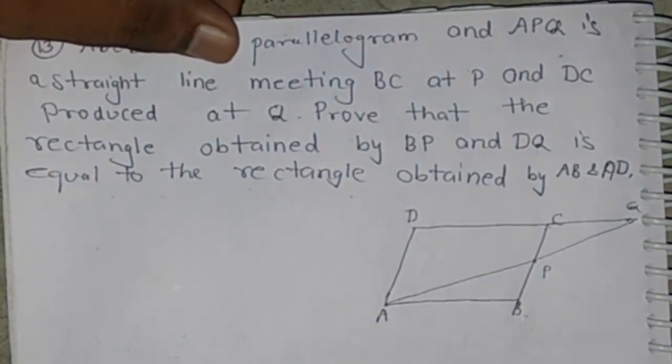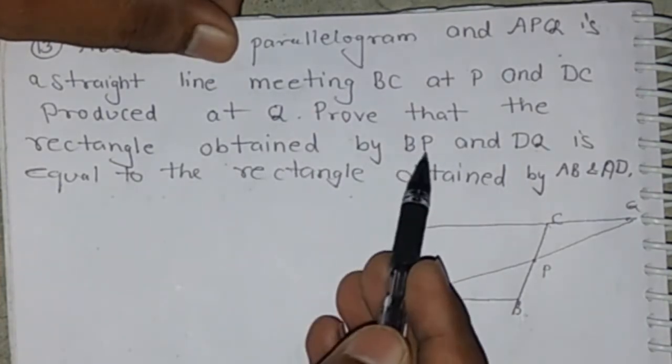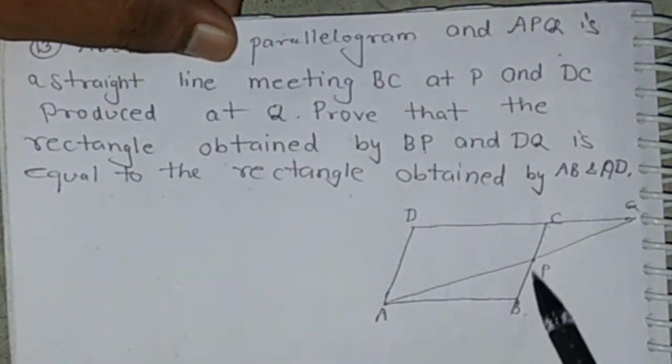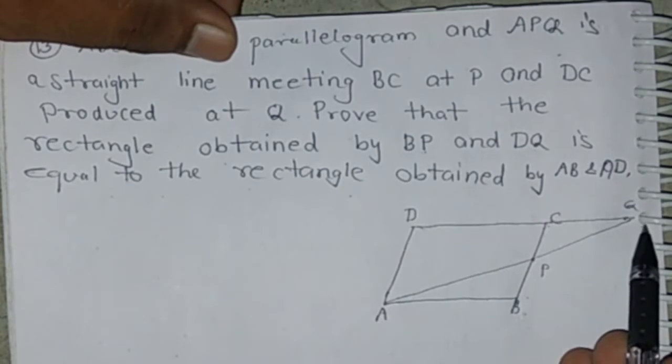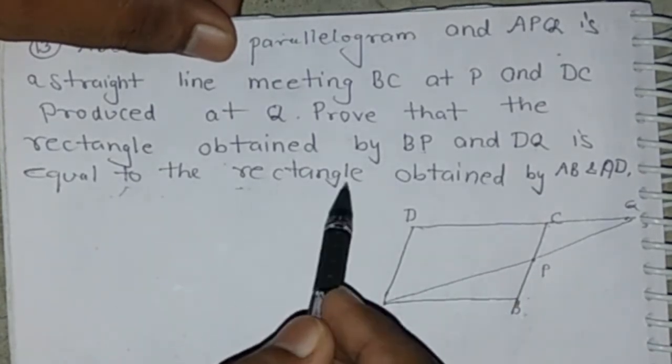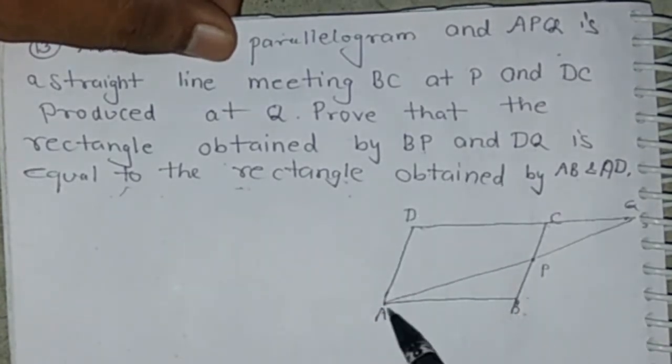Now we have to prove that the rectangle obtained by BP and DQ is equal to the rectangle obtained by AB and AD.